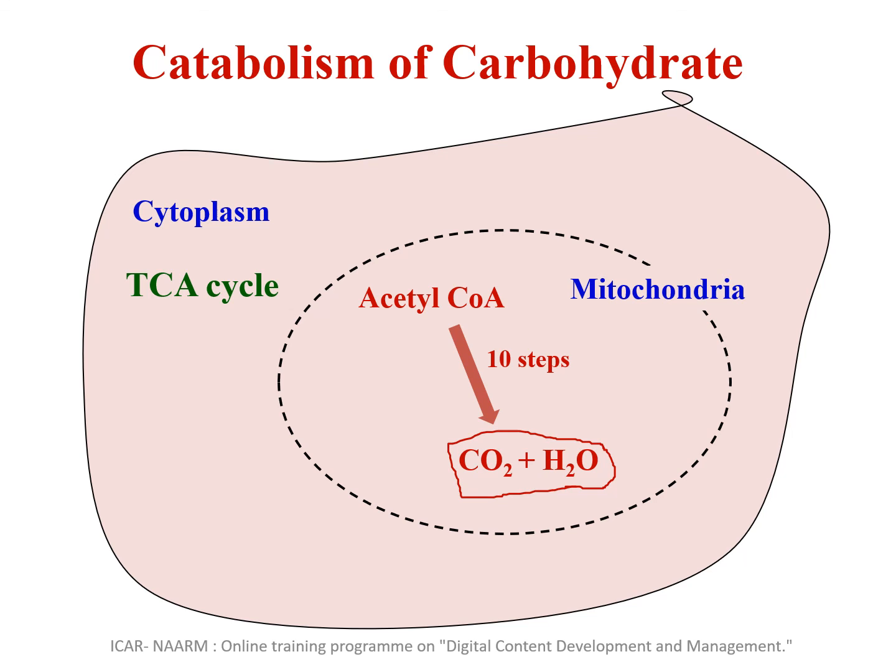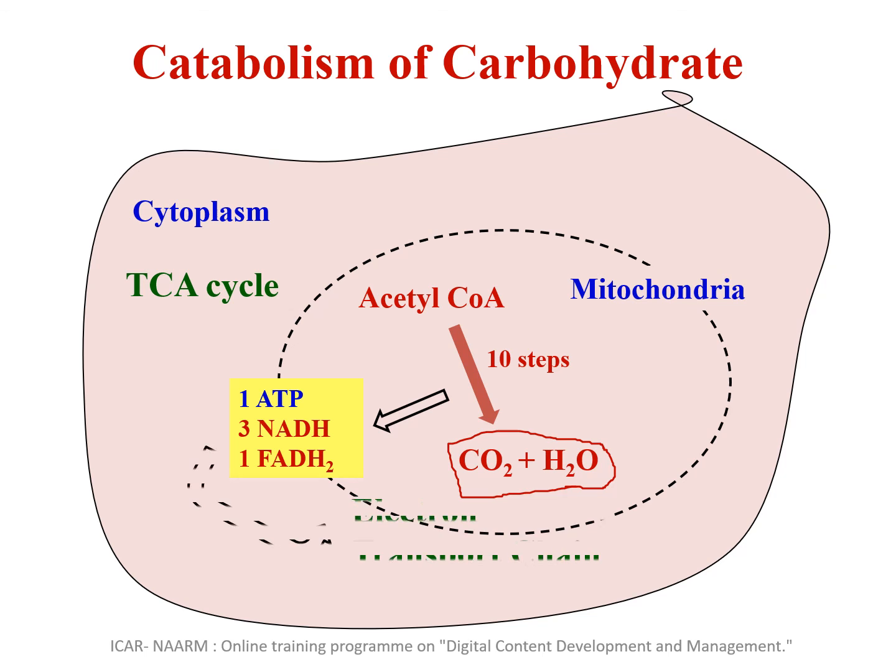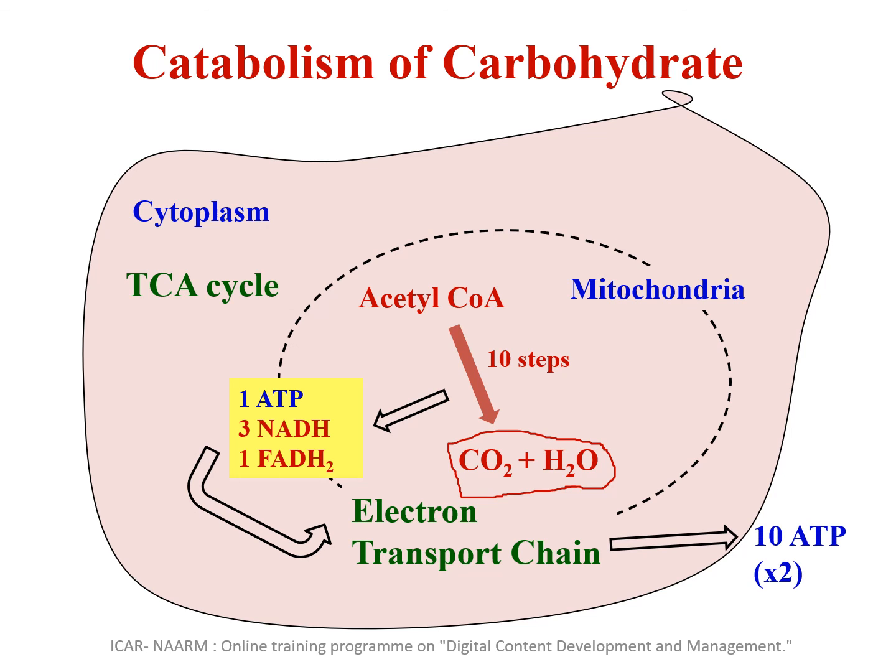During the oxidation of acetyl-CoA to carbon dioxide and water, we again get one ATP, 3 NADH and one FADH2 molecule. This NADH and FADH2 will go to the electron transport chain and transfer their electrons to the components there, which results in production of ATPs.